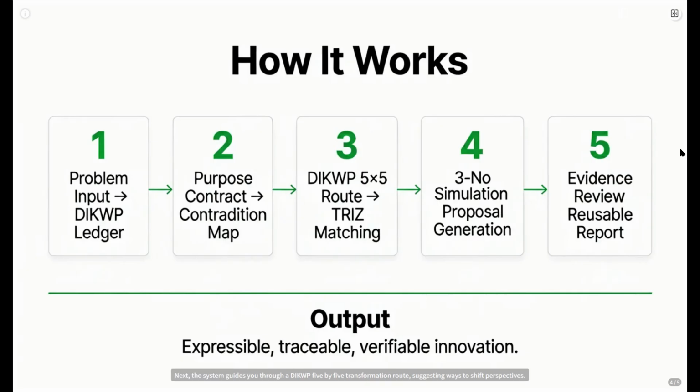Next, the system guides you through a DIKWP 5x5 transformation route, suggesting ways to shift perspectives. TRIZ principles are then matched to these transformations. Crucially, it runs a 3-no simulation, testing ideas against incomplete, inconsistent, and imprecise conditions. Finally, it generates proposals and allows for an evidence review, resulting in a reusable innovation report. The whole process makes your innovation journey expressible, traceable, and verifiable.